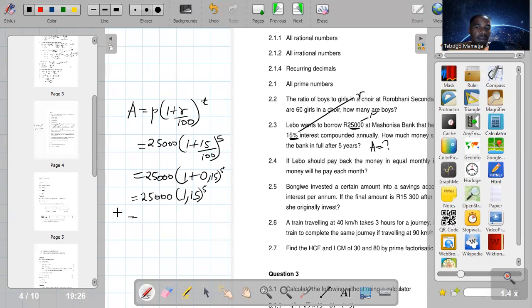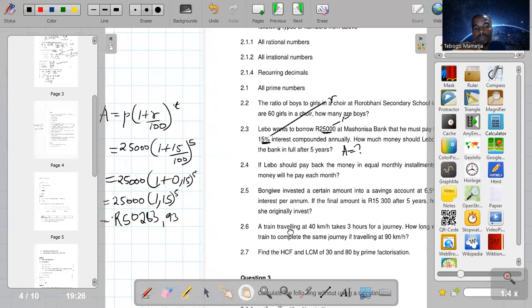Okay, guys, when I worked this out on my calculator, it gave me 50,283 rands and 93 cents. So this is the amount of money that Level must pay back to the bank. So that is how it's done. So let's go to 2.4.